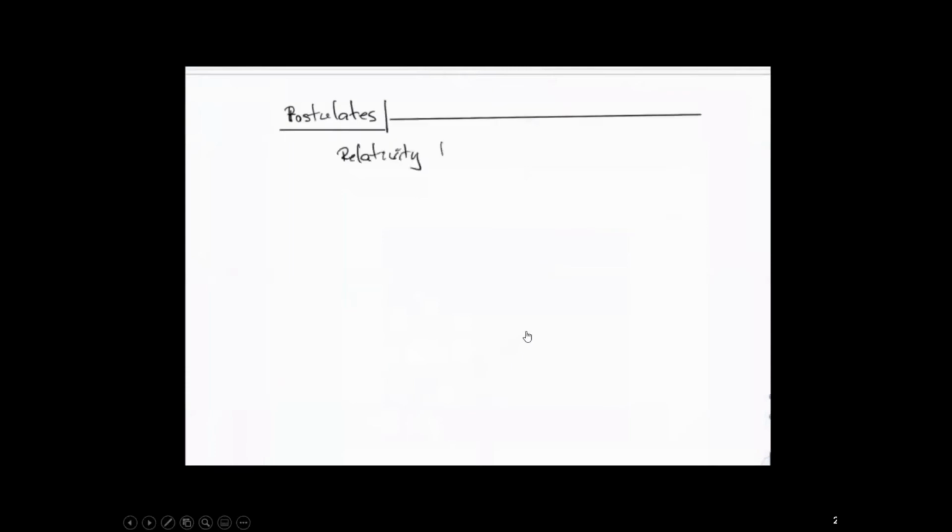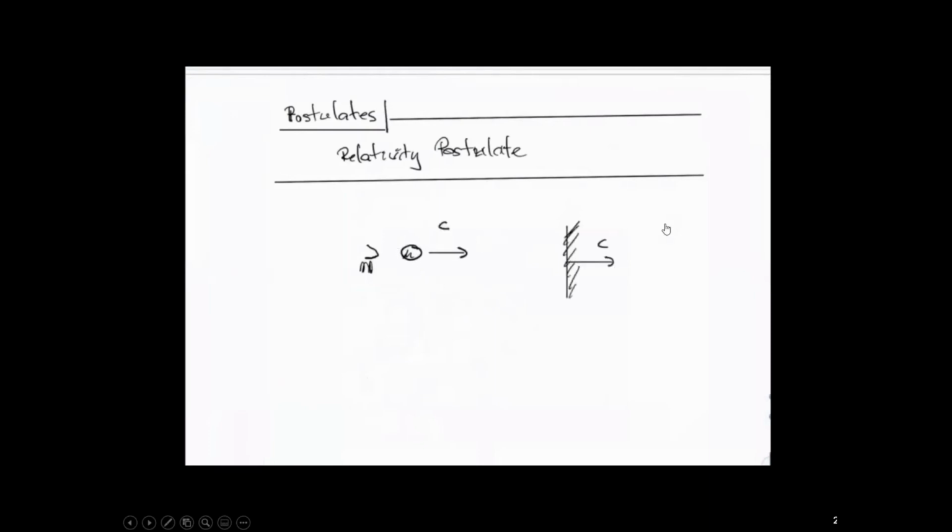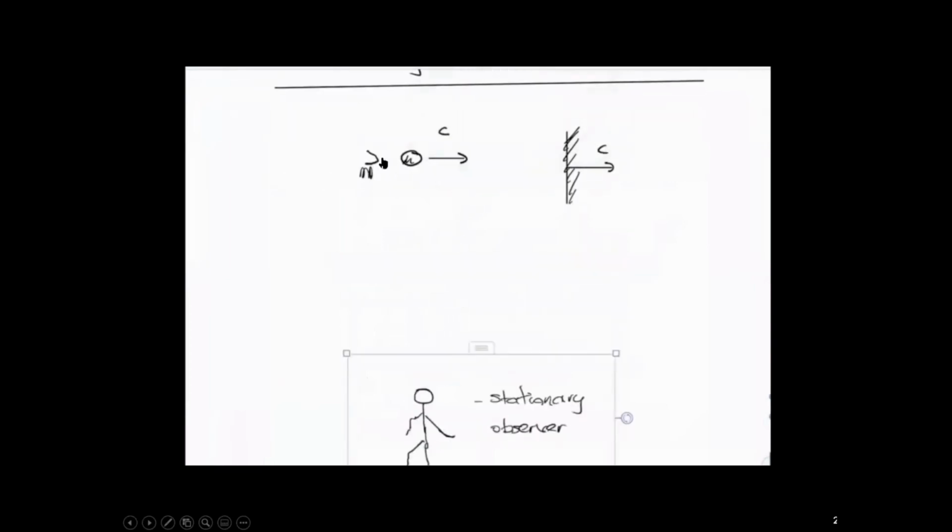The argument is, okay, this is the second postulate that Einstein came up with. Relative to each and every single observer, light is going to move at the light speed. All right, so light is a particle in this one. It's moving at the light speed. The mirror is moving at the light speed. So at first thought, because they're moving the same direction at the same speed, you won't be able to see a reflection.